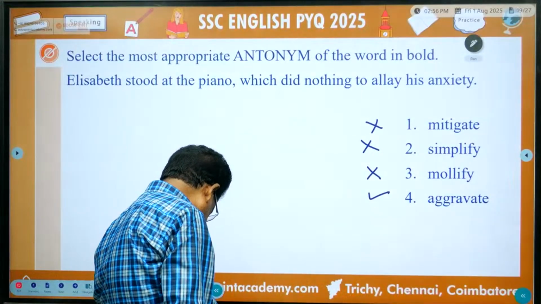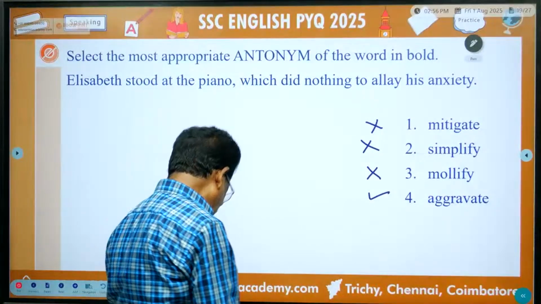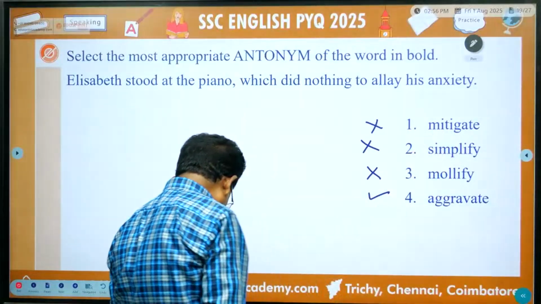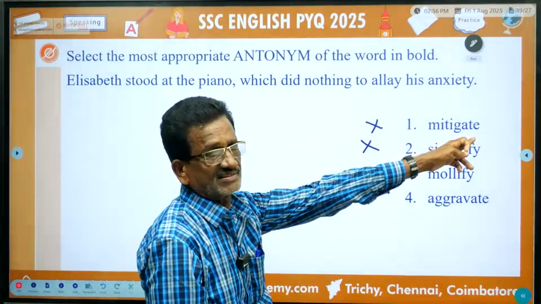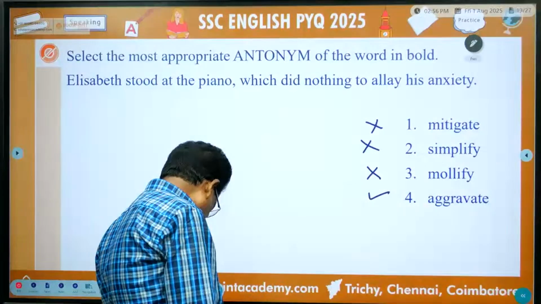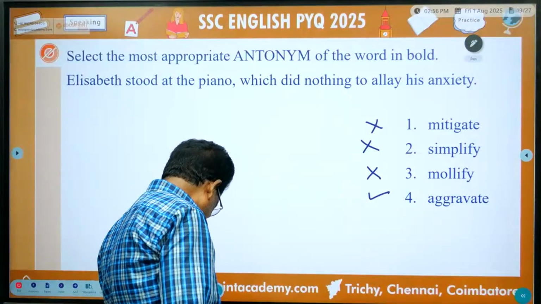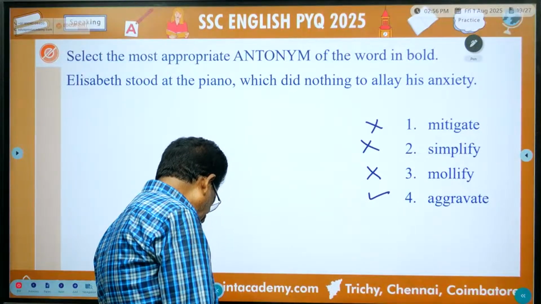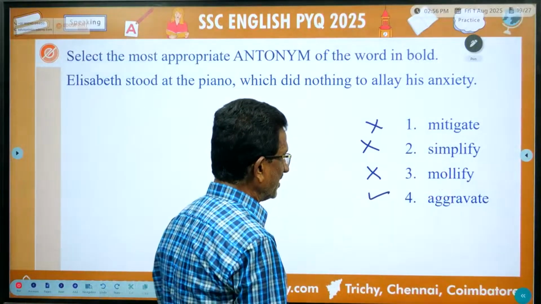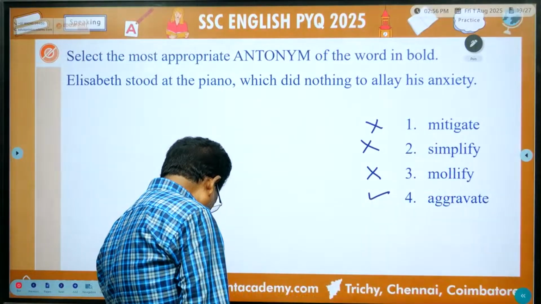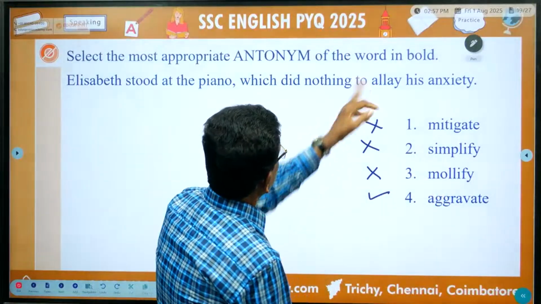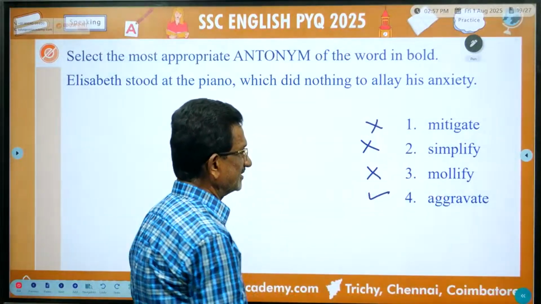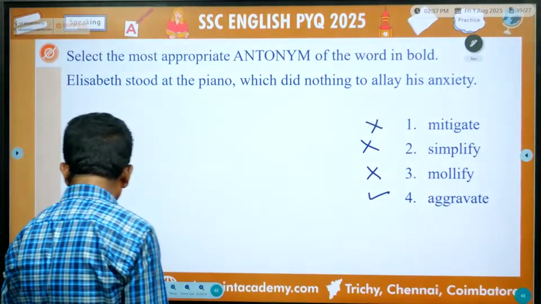Aggravate is the correct word because mitigate means to make something less serious, painful or unpleasant. Simplify means to make something simple. Mollify means to make somebody feel less angry or upset. Aggravate means to make something worse or more serious. That is the meaning here. So this is the correct one.